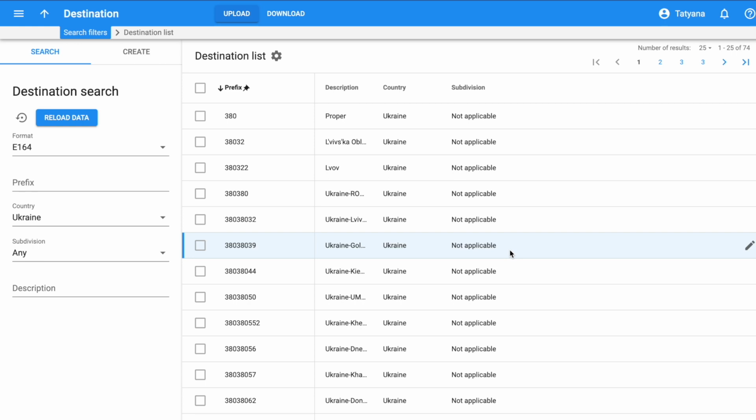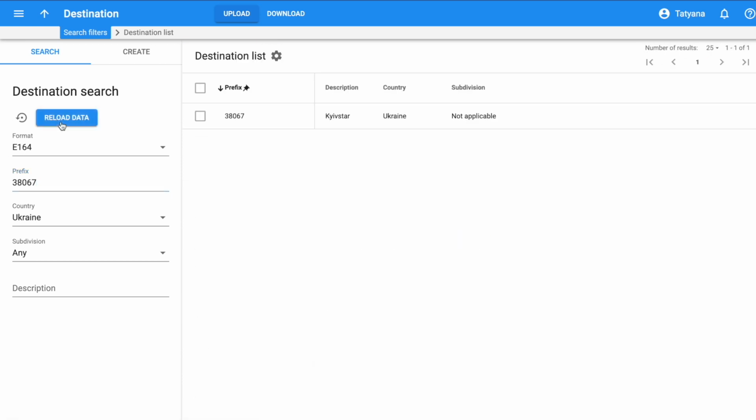We have so many destinations here in the system. Let's check if the prefix 38067 for Ukrainian operator Kyivstar is also available. Here it is. Let's have a look. The description says already Kyivstar, so everything looks good.